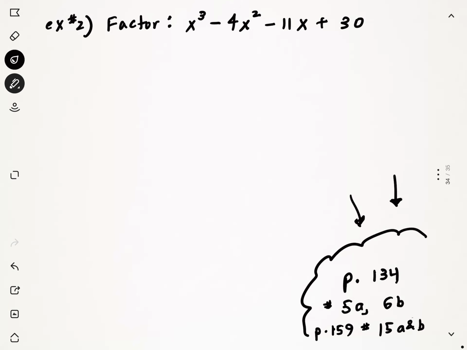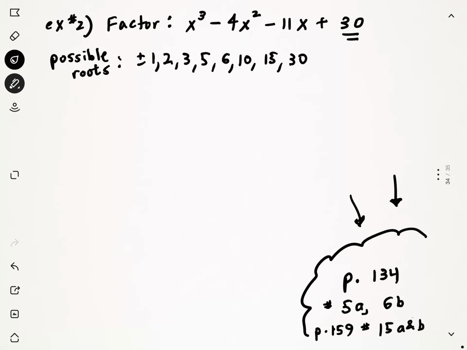So for anyone out there who wants me to go through this in steps, we're going to do our possible roots because we cannot factor this any other way. So I'm going to do plus or minus the factors of 30, and there are a lot of them. If you look at all these numbers, these are all numbers that divide evenly into the number 30. The good news is that we're not going to have to try most of them. When you start doing your trial and error, now that we've narrowed down our possibilities, start with +1 and -1, and they should get you the answers pretty quickly.